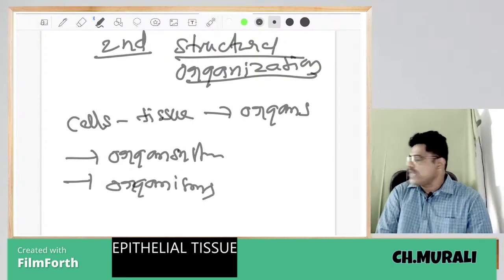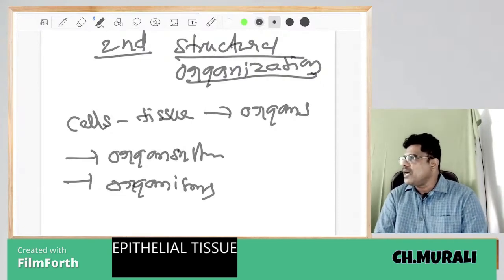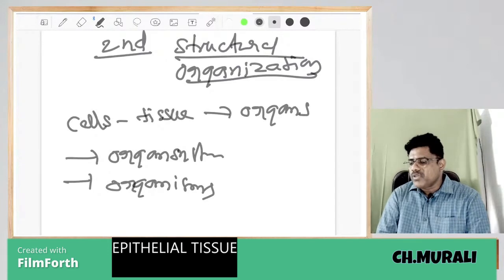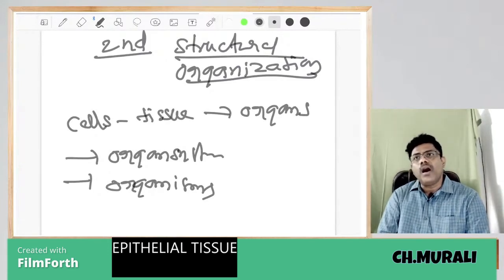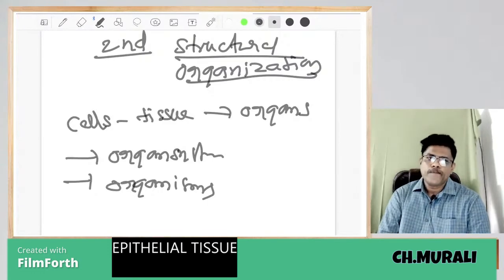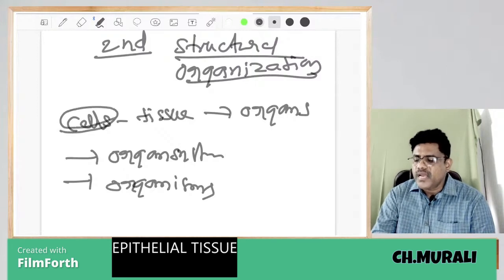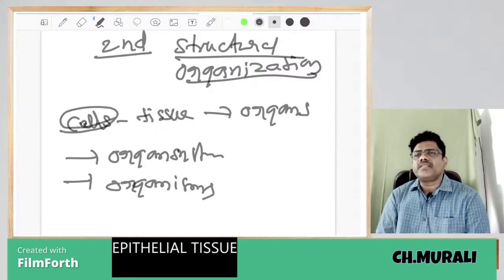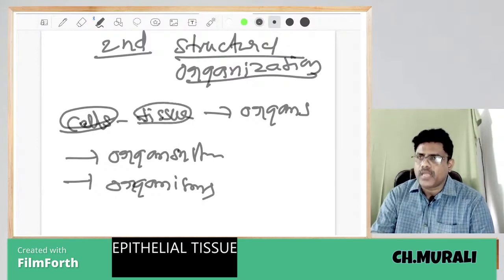Okay, cells fuse and form the tissues. Tissues are fused and form the organs. Organs are fused and form the organ systems. Organ systems fuse and form the what? Organisms. ఇప్పుడు మామూలుగా సెల్స్ గురించి మాట్లాడదాం. ఈ సెల్స్ అనేవి బాటనీలో వస్తాయి మీకు. సెల్ స్ట్రక్చర్, సెల్ ఆర్గనెల్. ఇప్పుడు ఇందులో టిష్యూస్ గురించి మాట్లాడదాం.